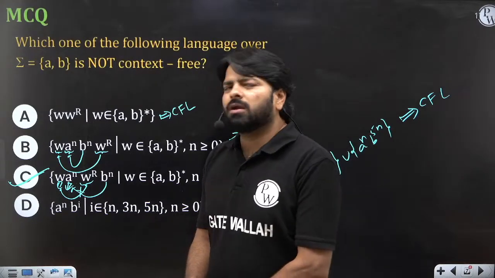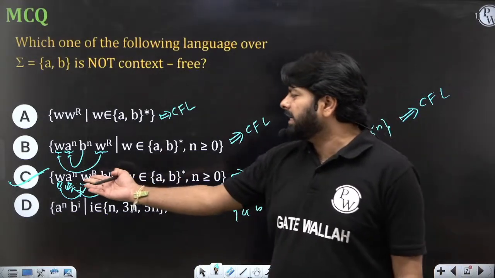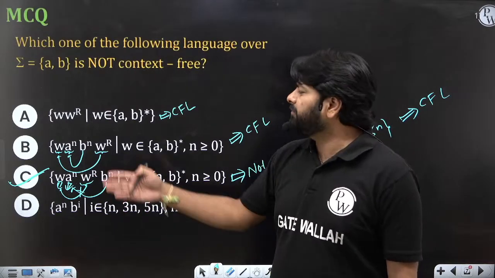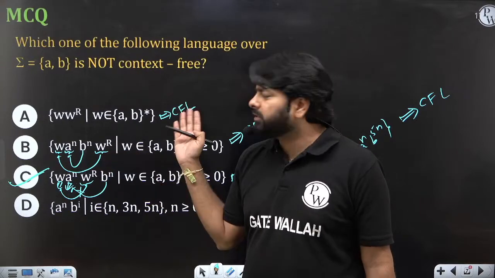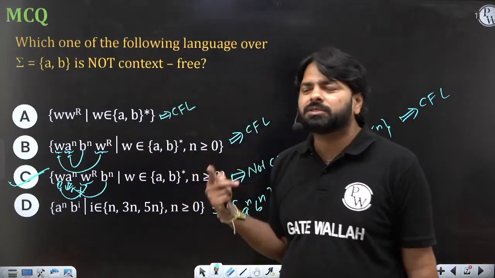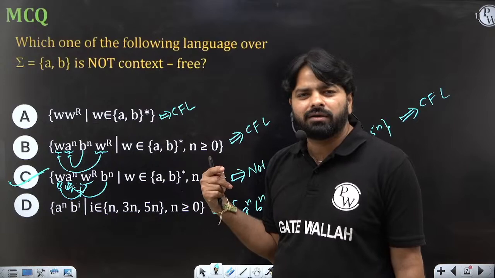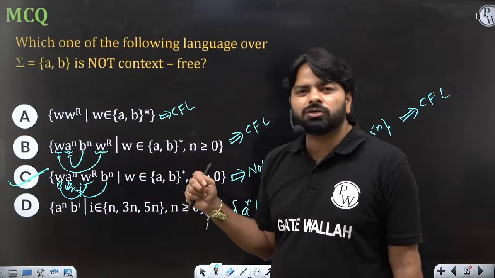W you can take epsilon, but you can't get the W symbols in A's, right? A's and B's can't cover everything. If X is there, you can take W with epsilon. Here nobody is there to help the W's. If you take the W's epsilon, A power n, B power n comes. But this language is not A power n, B power n. See, W should be there, W power R should be there.